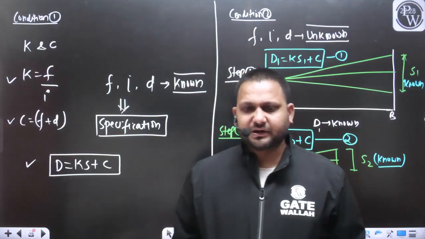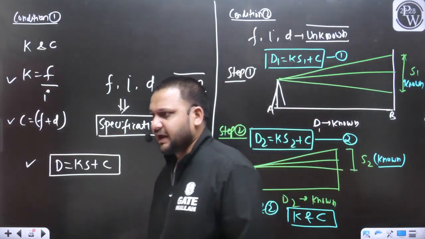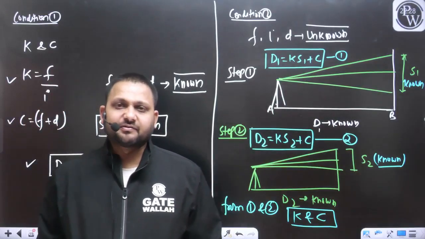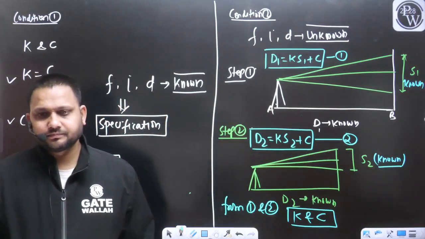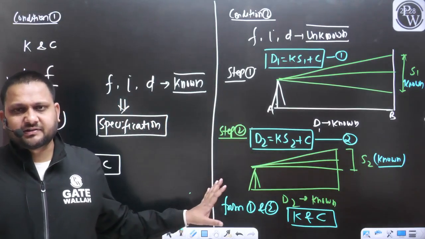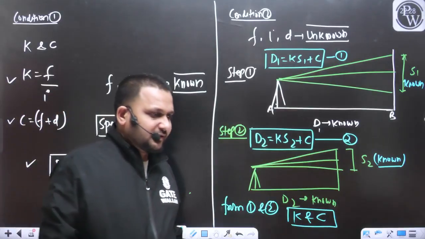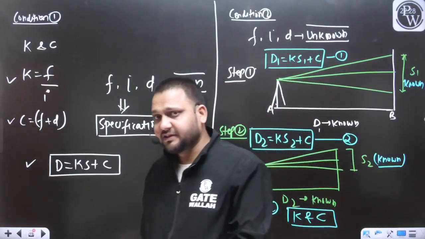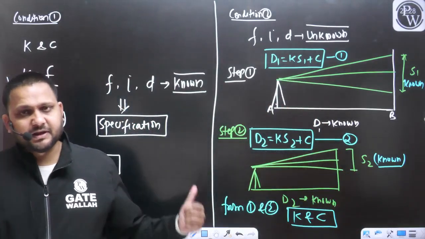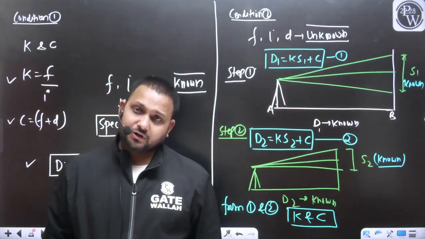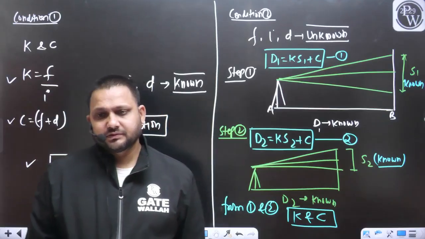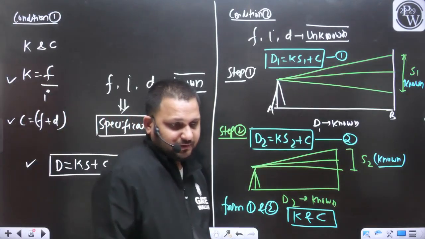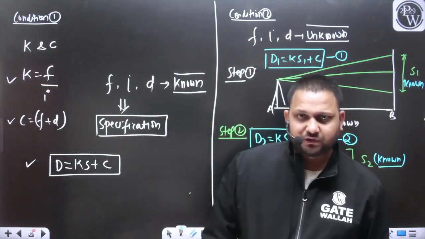In the beginning of the class, I mentioned that with the help of tacheometry, we can find out the distance as well as the elevations. How we can find out the distance, I have already discussed. Now I am going to discuss how you can find out the elevations with the help of tacheometry. You can also find out the reduced level.